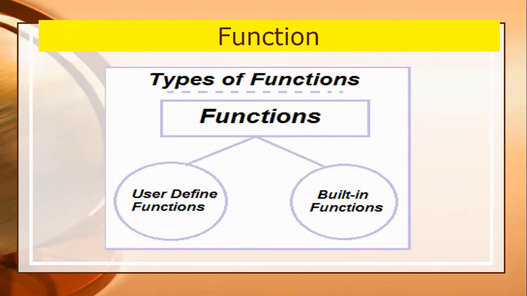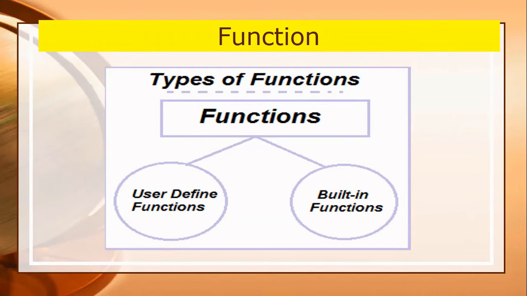Further, functions are classified in basically two categories. Number one is user-defined functions and the second is built-in functions. As we know, a function in C can perform a particular task and supports the concept of modular programming techniques. When your program is very complicated, then you have to use functions. Function declaration divides it into smaller steps and logics to simplify the complexity of the program. For this reason, functions are implemented.